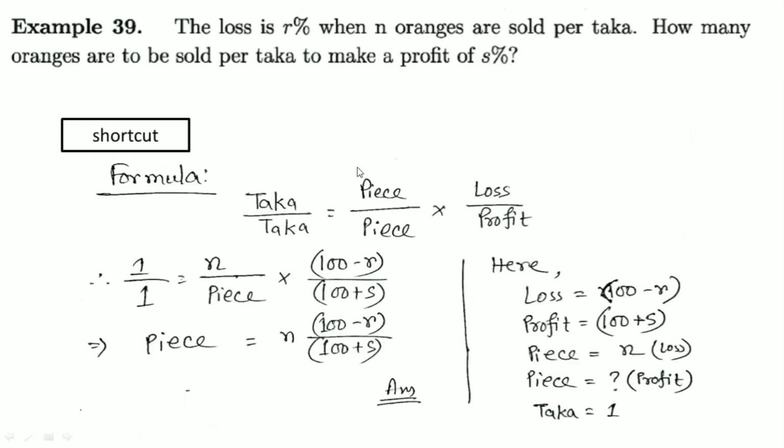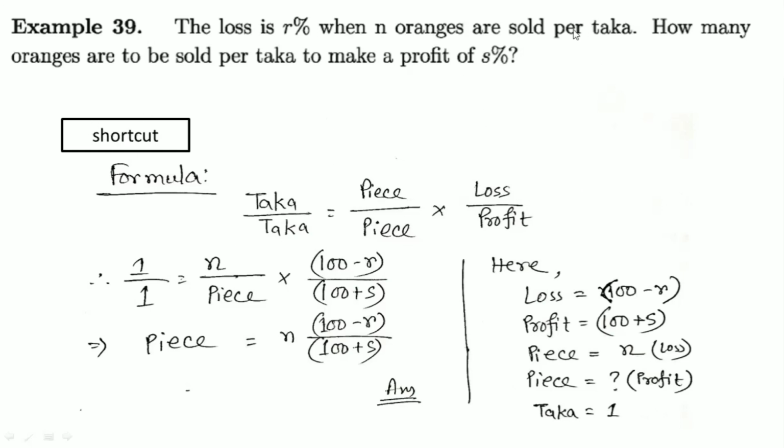Okay. So our formula is taka by taka equals piece by piece into loss by profit. You have to just memorize this formula for when the taka is given, loss or profit is given, and the number of oranges or number of products is given. At that time you can use this formula, it is our shortcut formula.